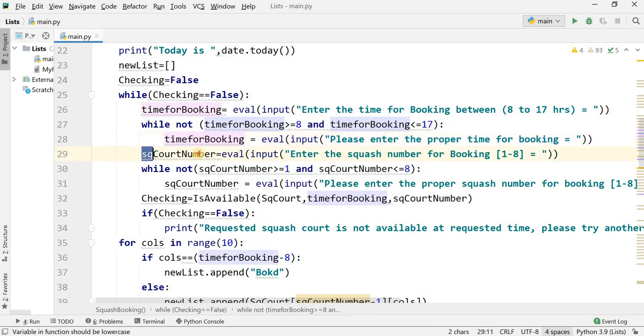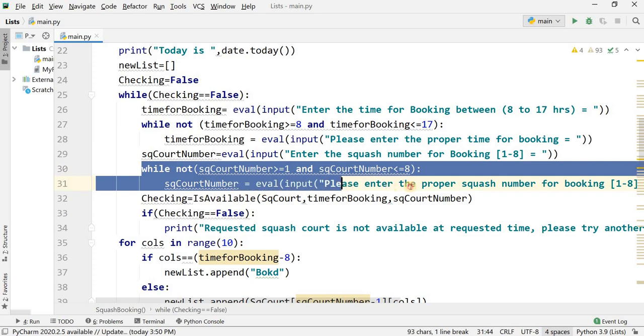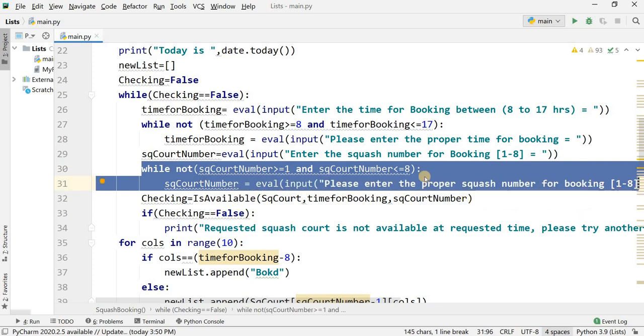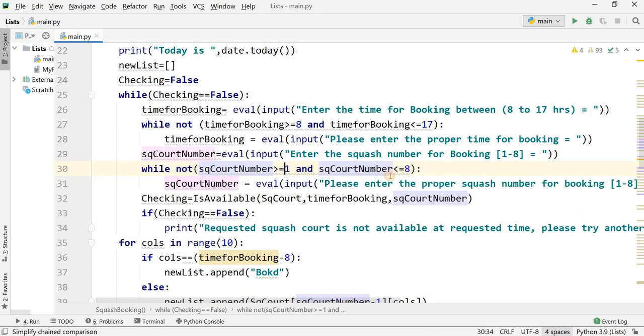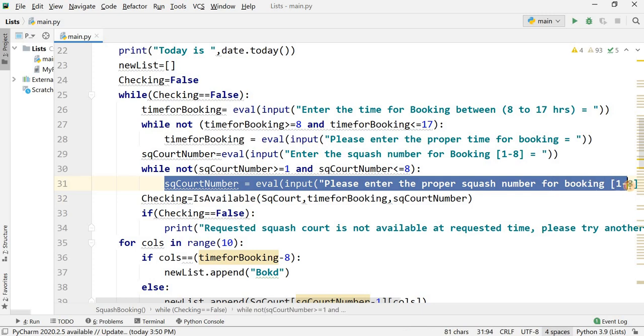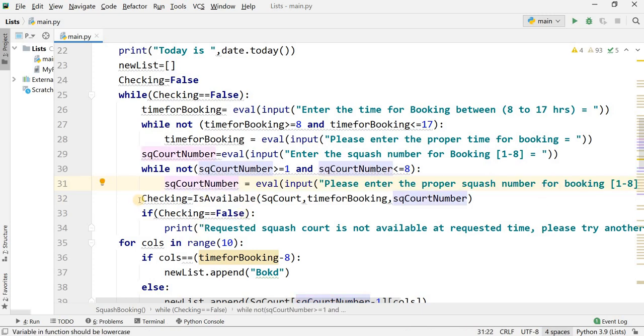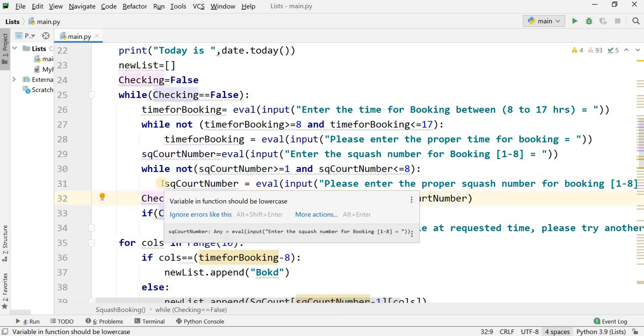Okay. After this, squash code number, here the squash code number is from 1 to 8 and here I have also applied a validation on the input, it must be between 1 and 8, because I have implemented SQ code number should be greater than or equal to 1 and SQ code less than or equal to 8. If not this, then it will ask you to again enter the proper booking for the squash code number. Okay, it means you will reach line number 32 when you enter a proper squash code number between 1 to 8.